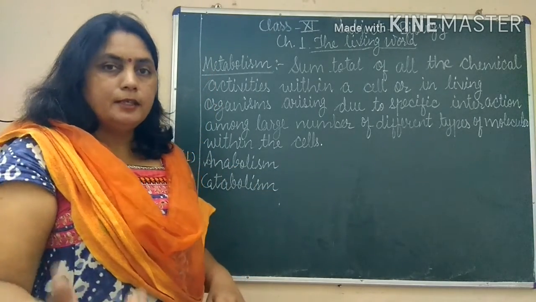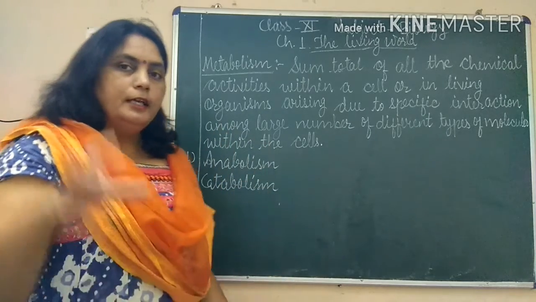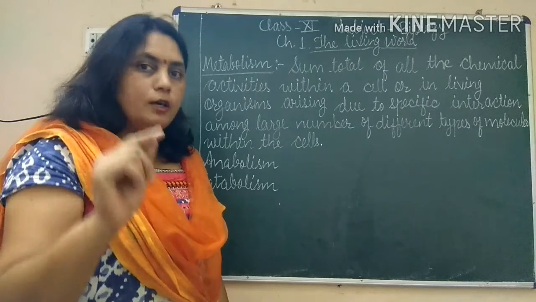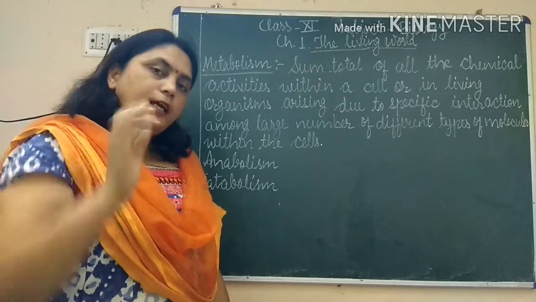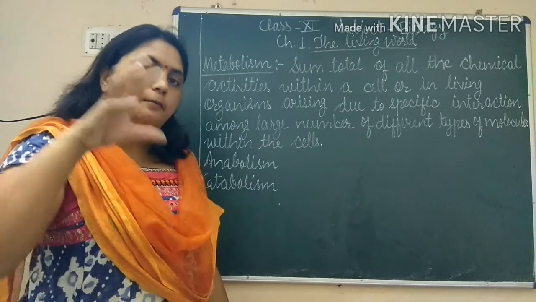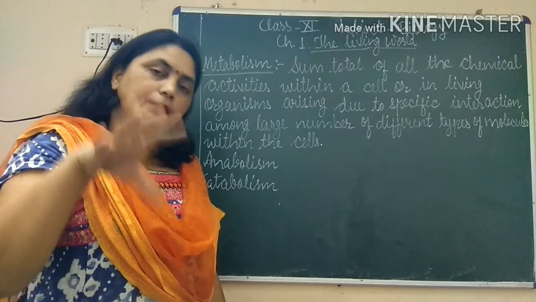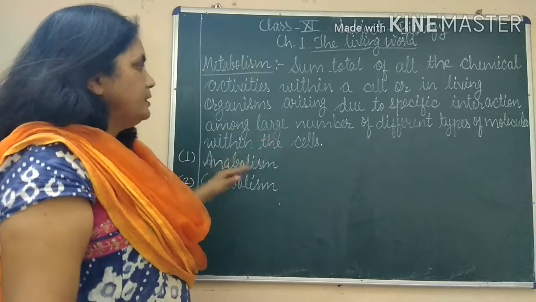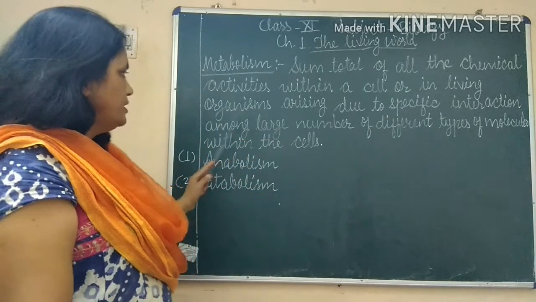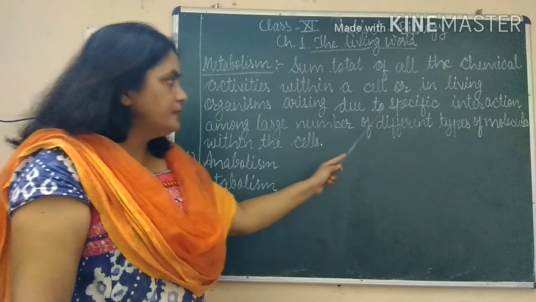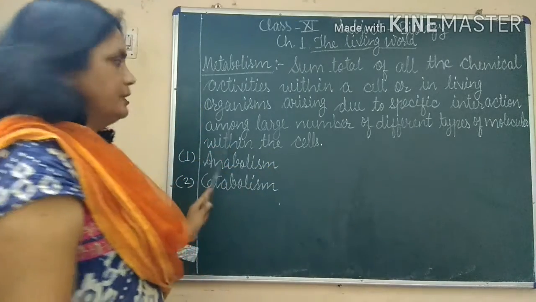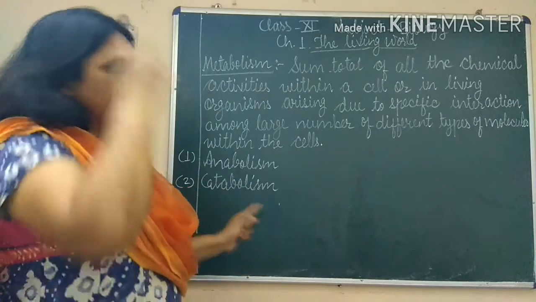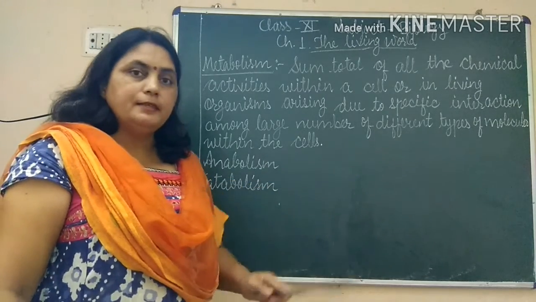So what is metabolism? It is the sum total of all the chemical activities, all the chemical reactions which are taking place within the body of a living organism. And why are these chemical reactions taking place? These chemical reactions are taking place due to specific interaction among a large number of different types of molecules within the cell. Now, what is a specific interaction?